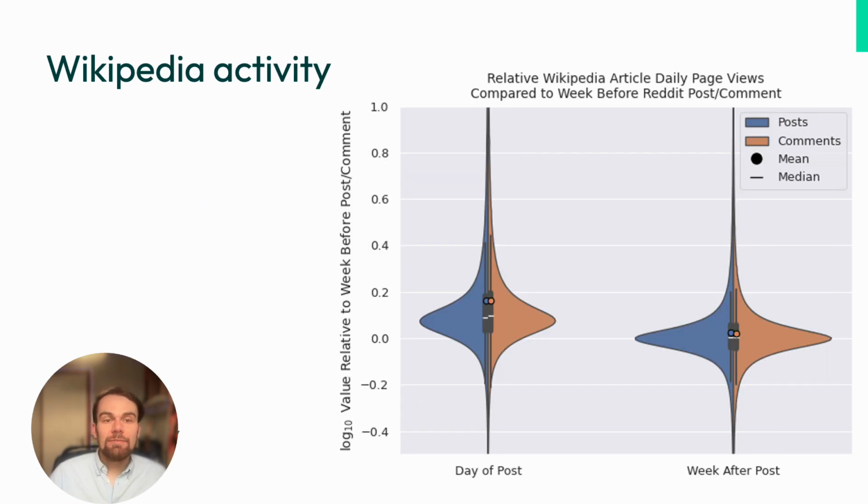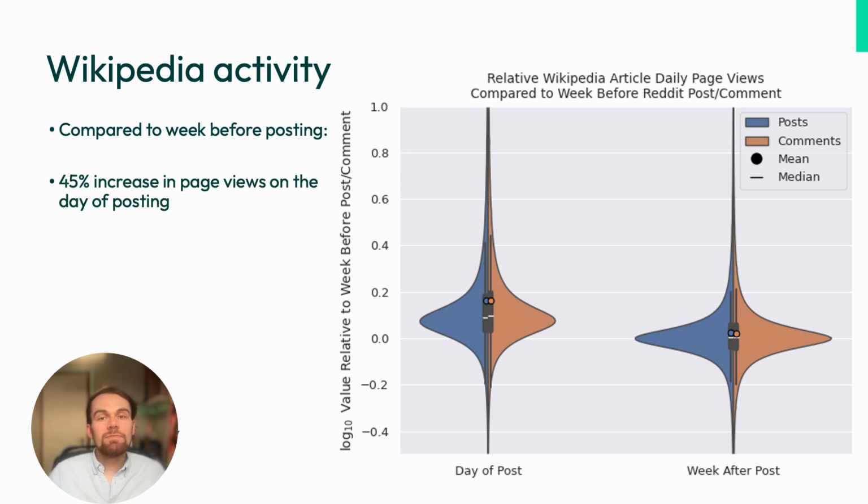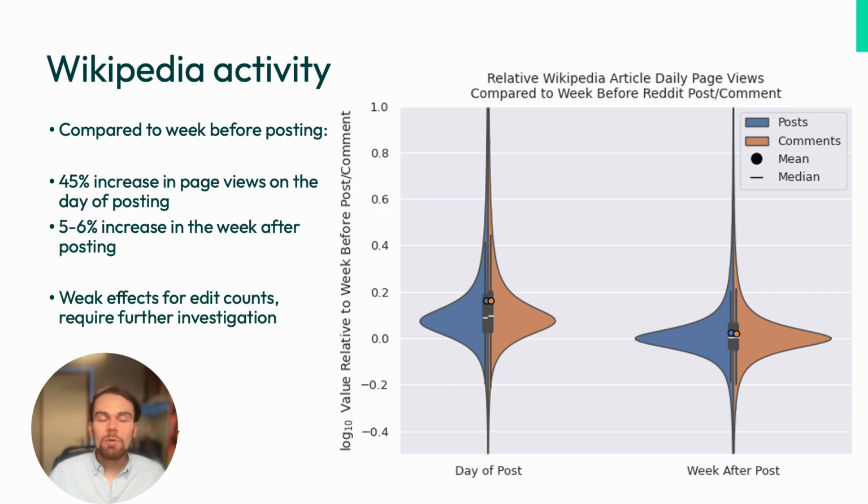We also study activity on Wikipedia from the articles that are posted on Reddit. We find that Wikipedia articles posted on Reddit exhibit a 45% increase in page views on the day of posting and a 5 to 6% increase in the week after posting compared to the week before. There are some weak effects for edit counts, but these are quite sensitive to how you statistically analyse them, so require further investigation. Whilst there is likely some direct traffic from Reddit to Wikipedia, we absolutely do not claim that this relationship is fully causal.